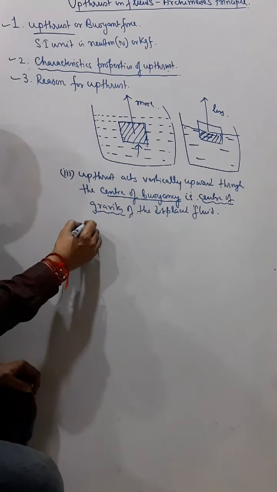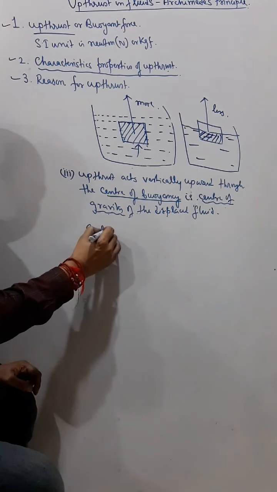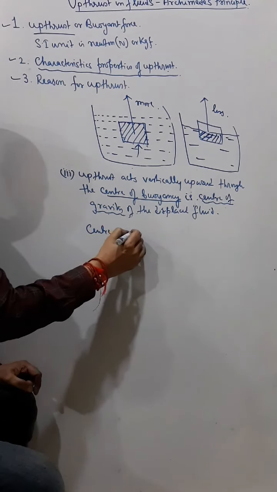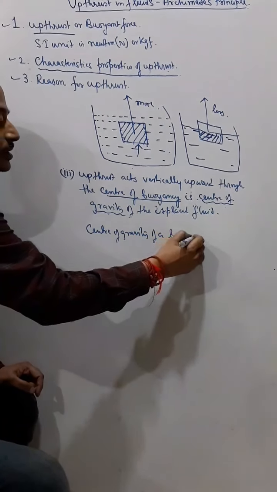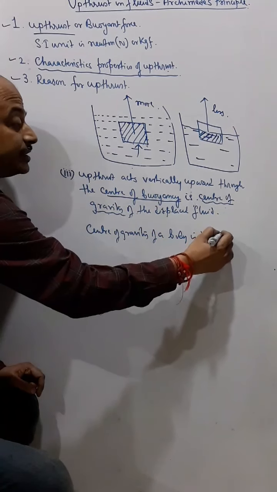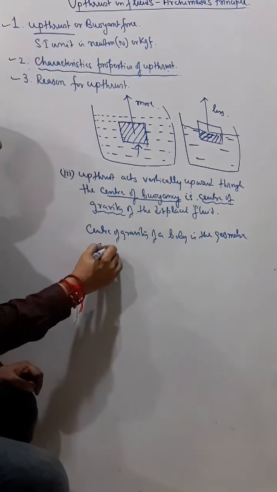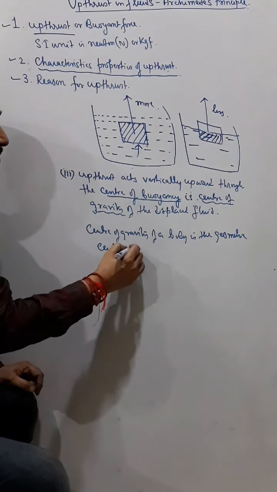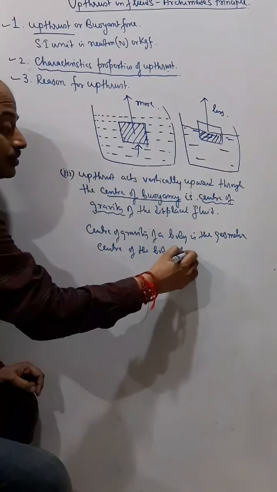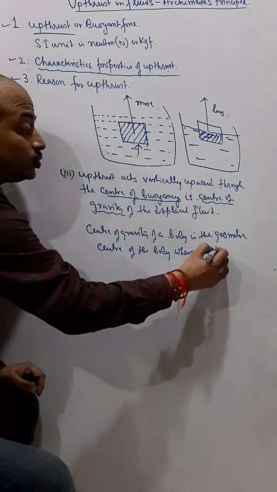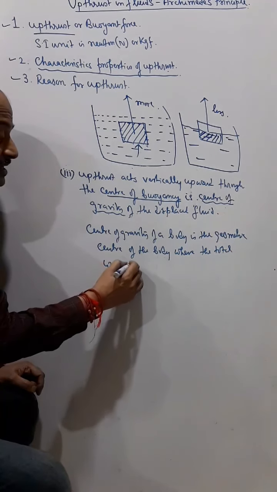Center of gravity of a body is the geometric center of the body, where the total weight of the body acts.